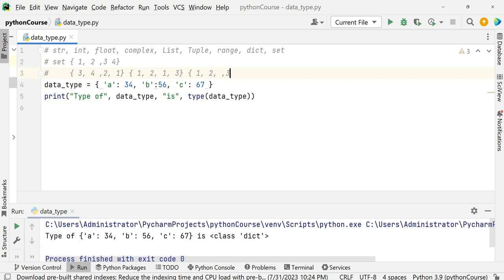1, 2, 3. Remember, the duplicate elements are ignored and considered only once in a set. We'll see this in more detail maybe. Now, what is a frozen set? A frozen set is again a set type, but it is an immutable version. Immutable means you cannot change it. Once you declare the frozen set, you cannot change the elements of that particular variable.